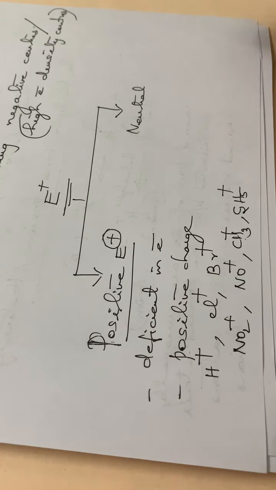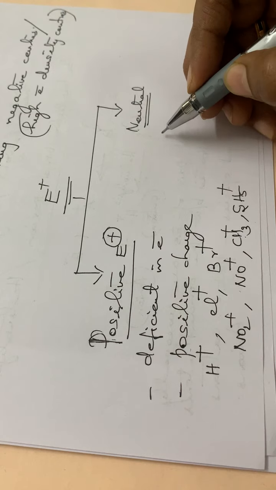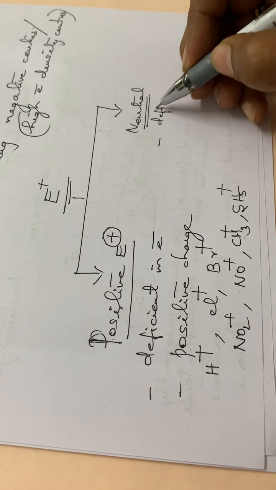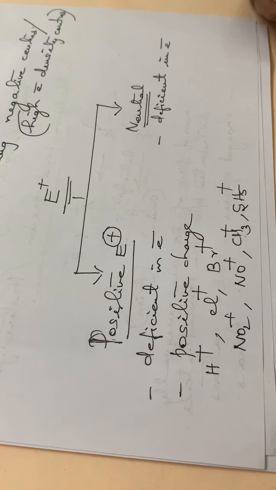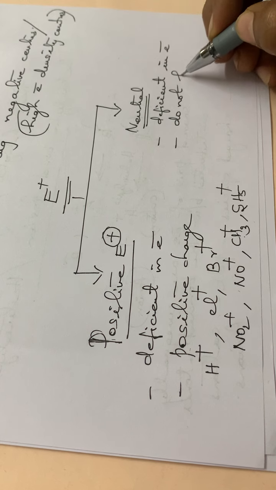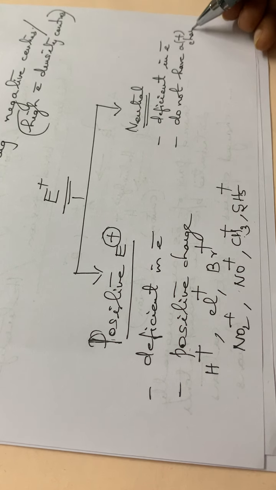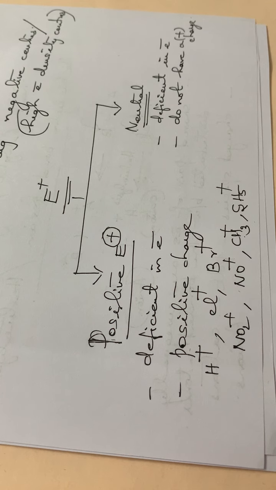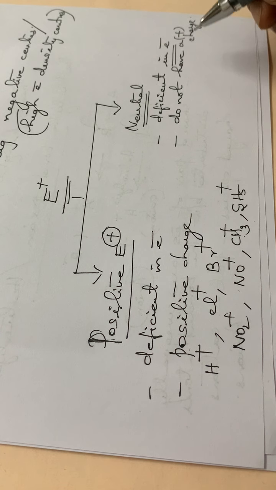Then the second category is the neutral electrophiles. Neutral electrophiles are also deficient in electrons, but they do not carry a positive charge. Such species we can call neutral electrophiles. That means they are deficient in electrons but do not have a positive charge.